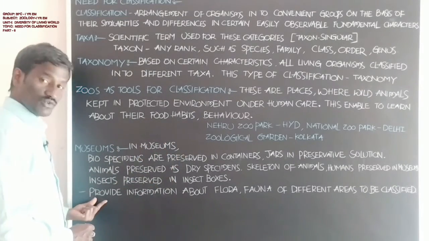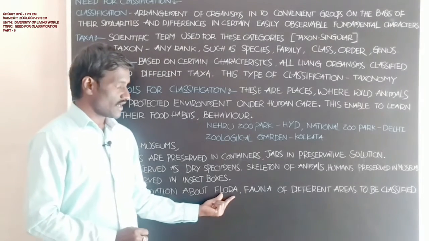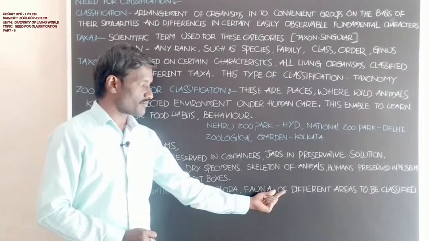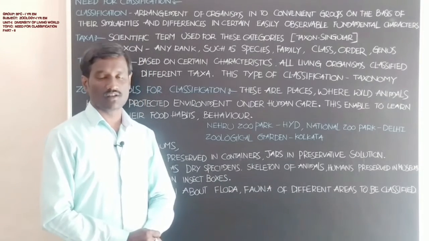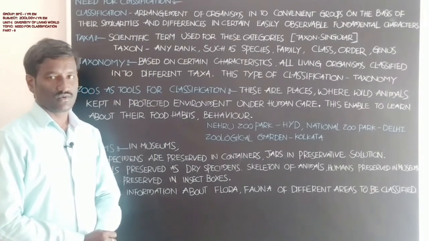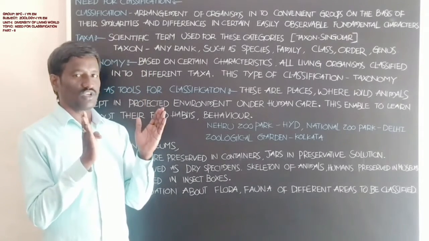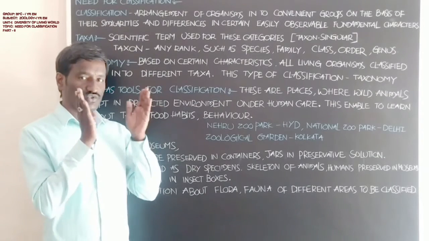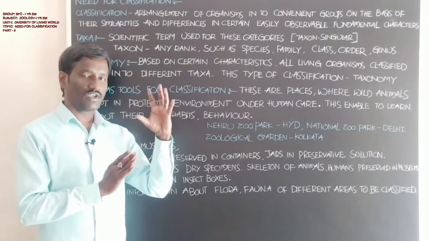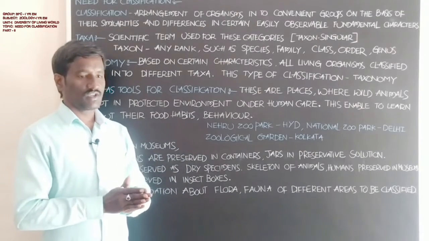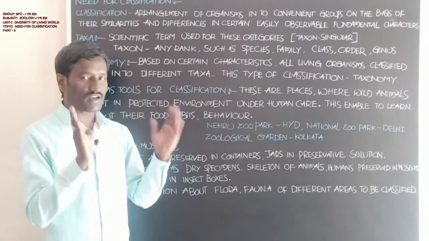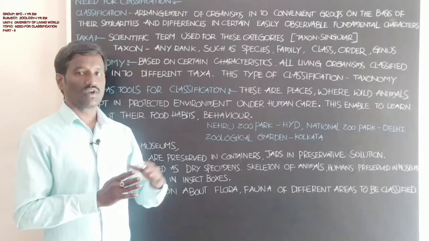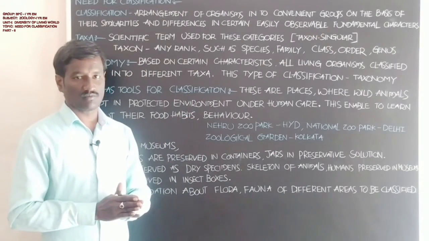Next, what is the main aim of the museums? Museums provide information about the flora and fauna of different areas to be classified. They show dried specimens of animals and plants, and give information about the characters of living organisms.